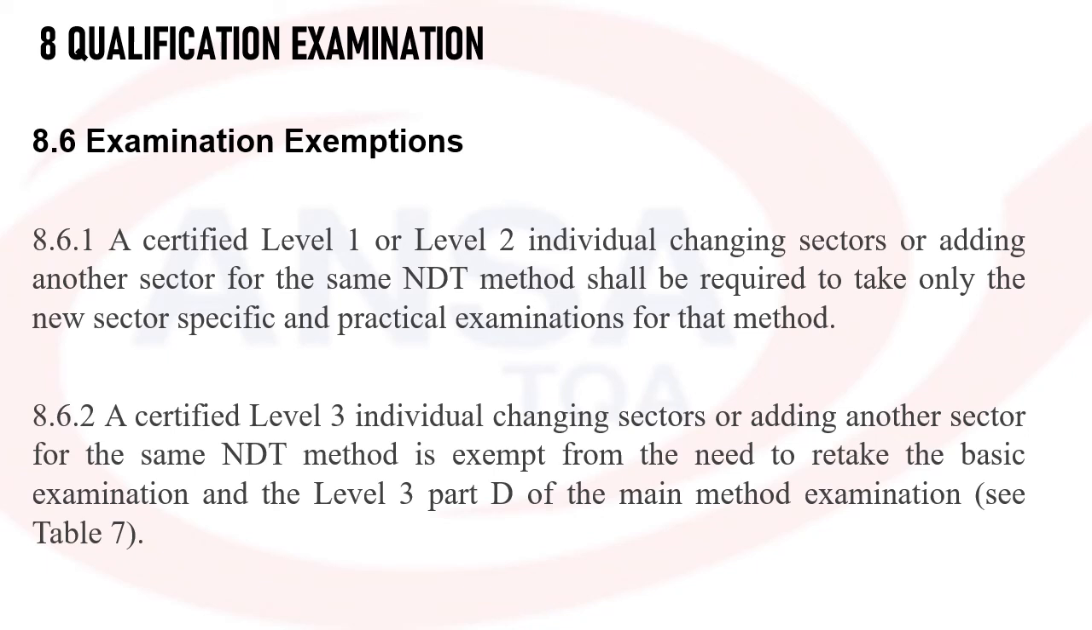Certified level 1 and level 2 individuals changing sectors. That means I want to change from the welding sector to the casting sector. Then he has to take only the specific examination and the practical examination. The general examination is exempted for level 1 or level 2. Consider the same case for level 3: he is exempt from retaking the basic examination and also part D of level 3. So the candidate has to take only part E, which is specific, and part F, procedure writing, if he is changing the sector, for example, from welding to casting.